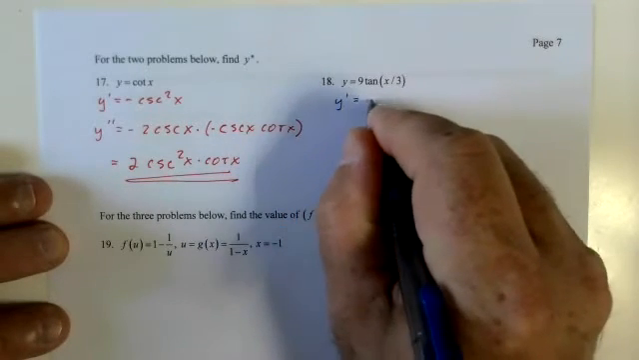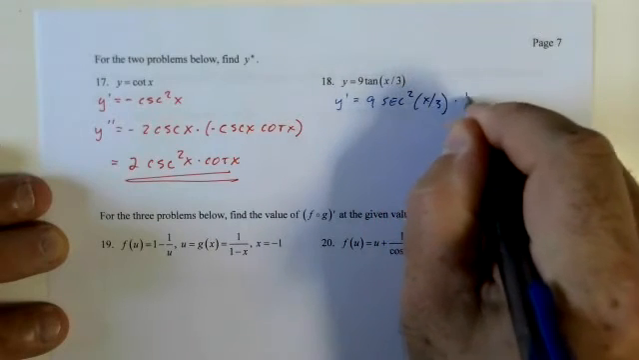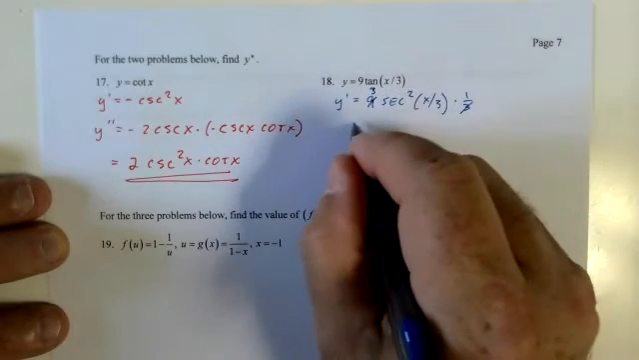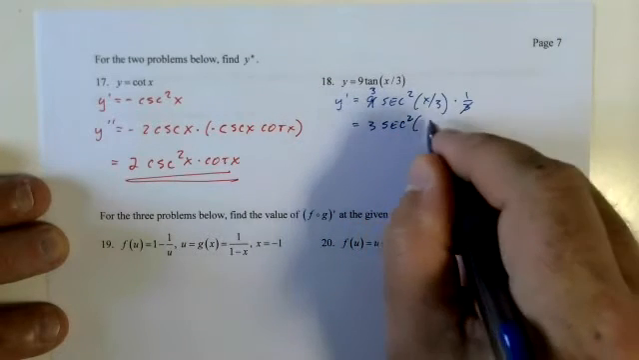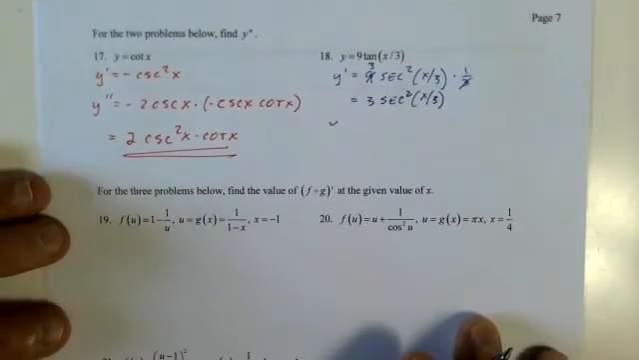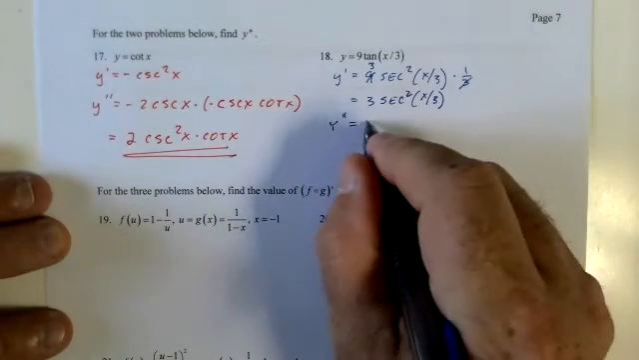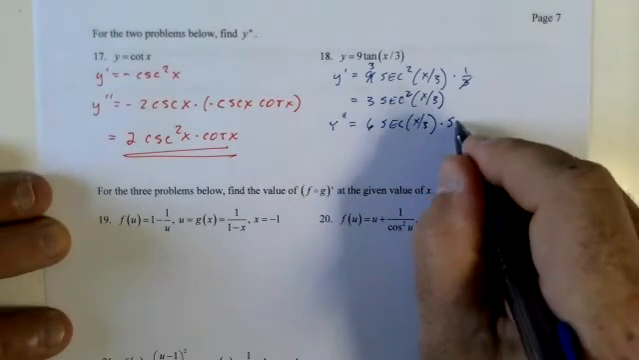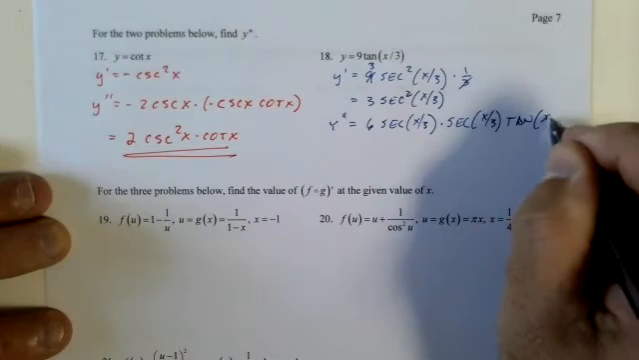Y prime equals 9 secant squared (x over 3) times 1/3. Y double prime equals 6 secant (x over 3) times secant (x over 3) tangent (x over 3).